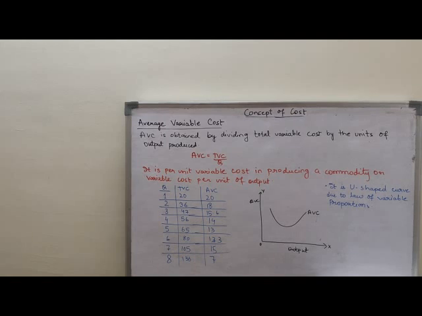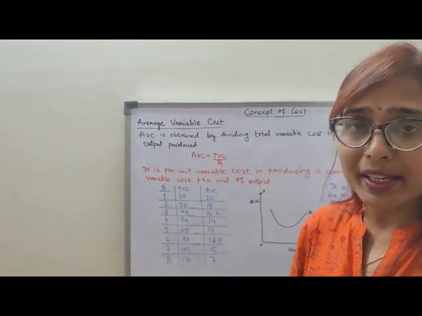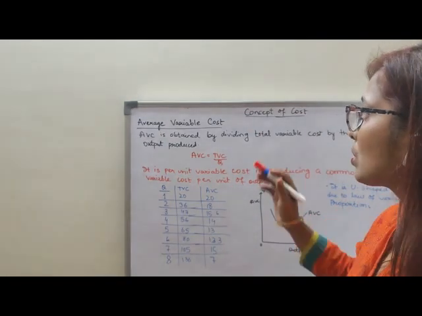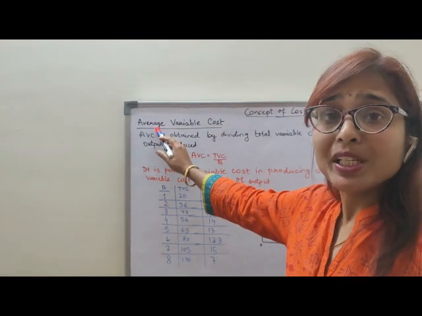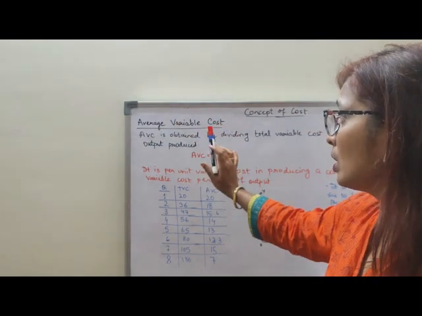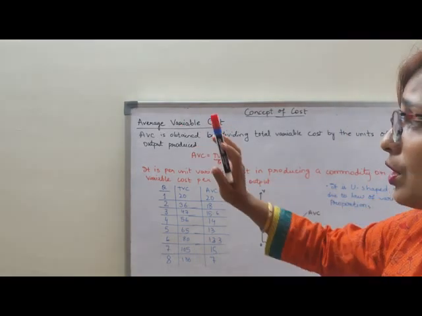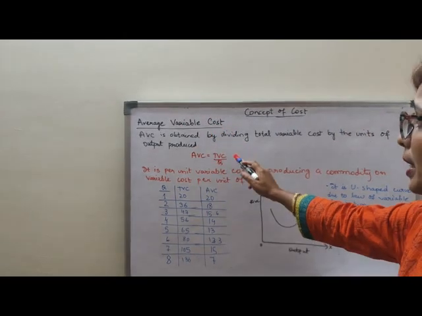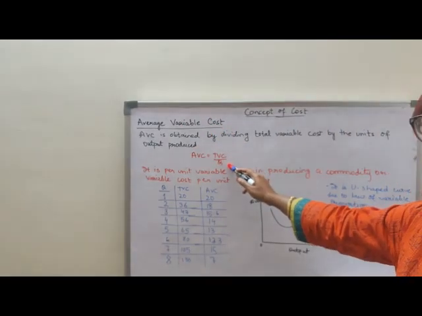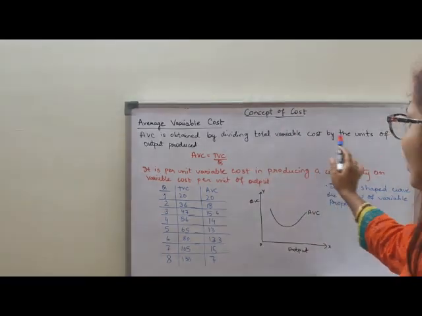Now children, coming to the average variable cost. Cost means the expenditure, and average means per unit. Average is the per unit. So it is obtained by dividing total variable cost by the quantity of output produced. So this I have written.